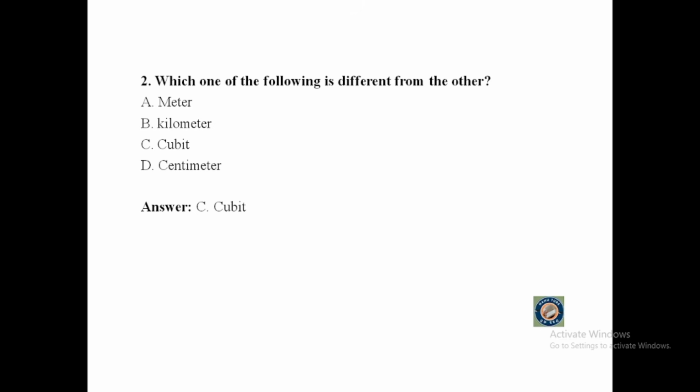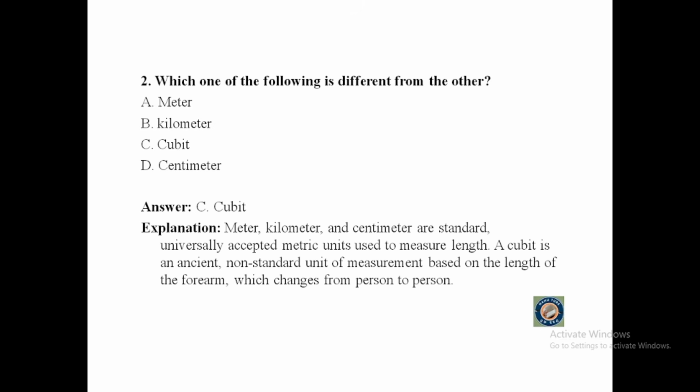If you say cubit, that's right. Meter, kilometer, and centimeter are standard universally accepted metric units used to measure length. A cubit is an ancient, non-standard unit of measurement based on the length of the forearm, which changes from person to person.